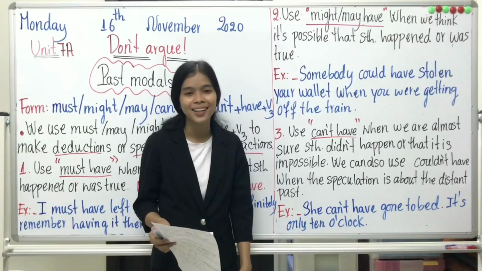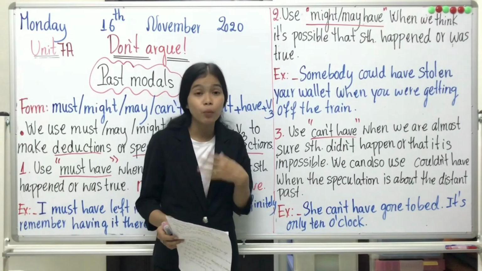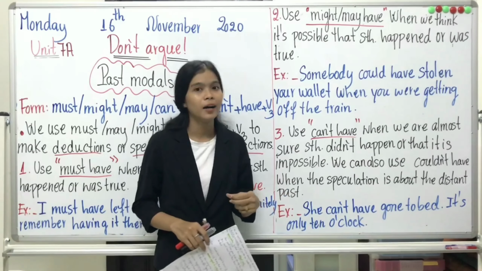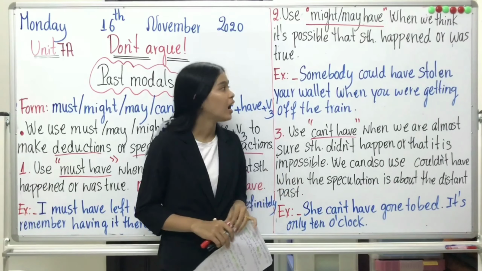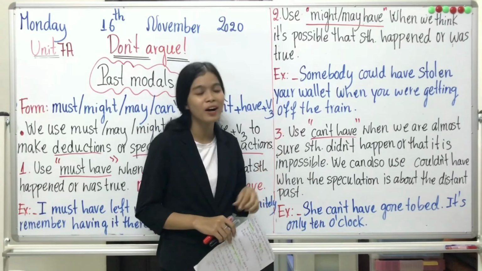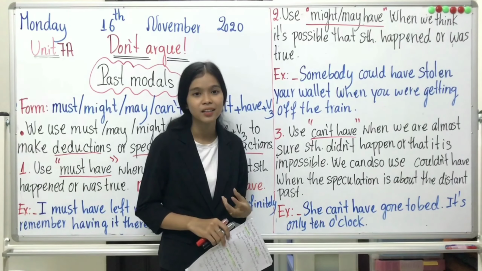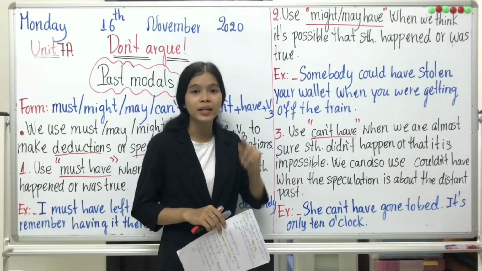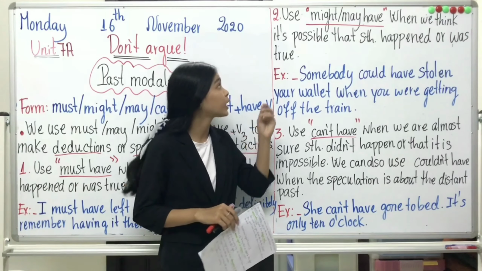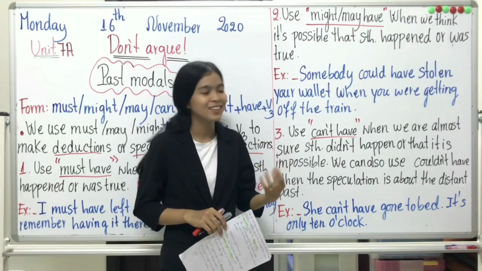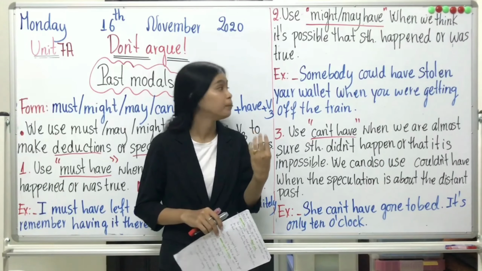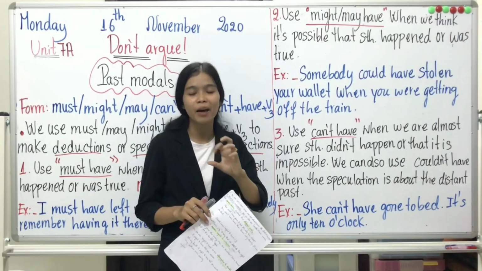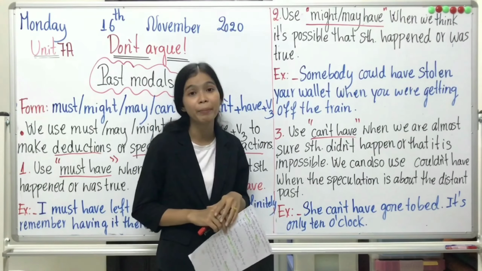Or he thinks that Rachna could have stolen my purse or my bag, but he wasn't in that situation. But he thinks that it's possible that she could have stolen my wallet, my bag or my purse.